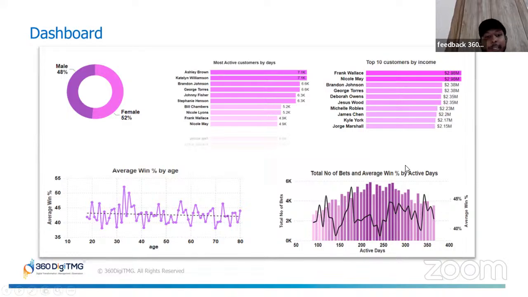This insight could inform age-specific strategies, such as promoting skill-enhancing bonuses for younger customers to improve their win percentages.